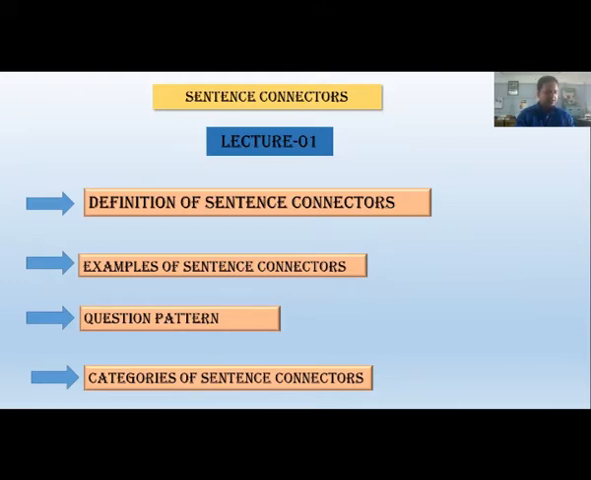Dear students, many students think that sentence connectors is the most difficult grammatical topic they have in their syllabus. But I tell you, if you study very attentively and follow the instructions of your teachers, sentence connectors will be much easier for you.